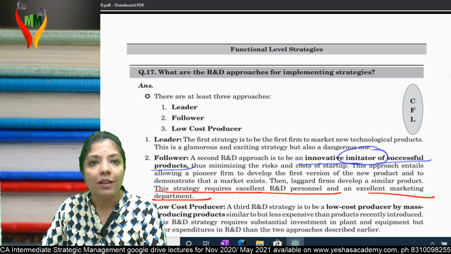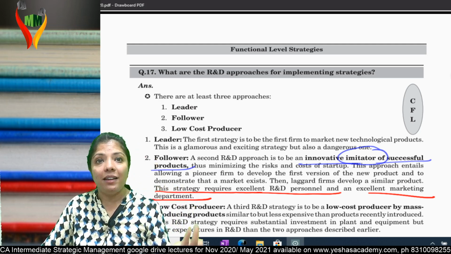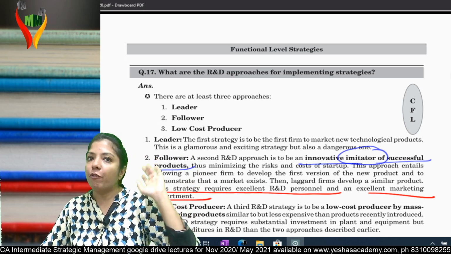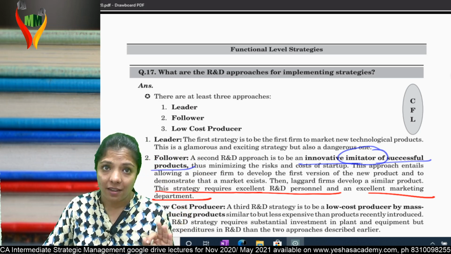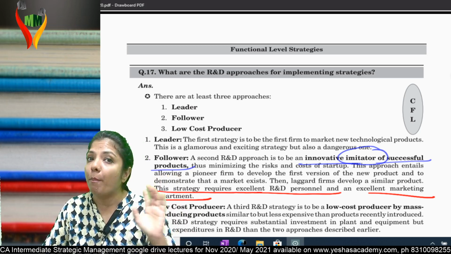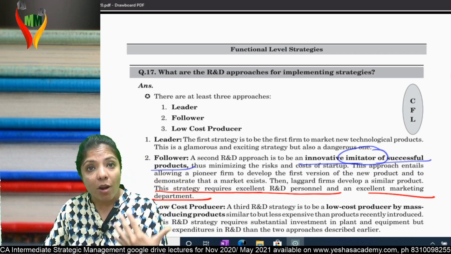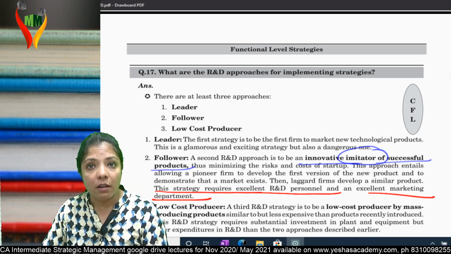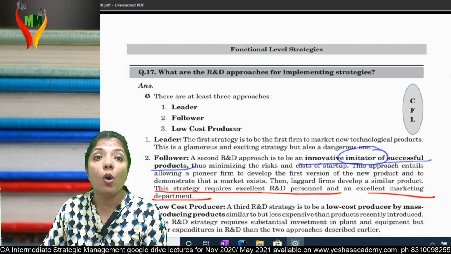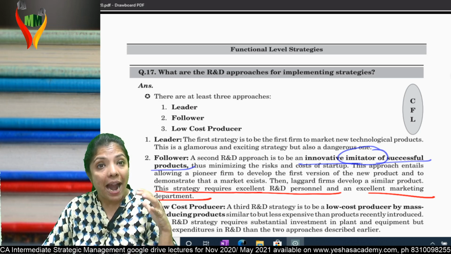Follower. Following whom? Leaders. Which leader? Successful leaders. But if you bring exactly the same product that leaders have launched, people will not buy from you, people will buy from leaders only. So in that case, it is very important for you to bring a product which is better than the leader's product. Am I clear? That means imitate. No doubt you have to imitate, but be an innovative imitator. Try to add something to it.